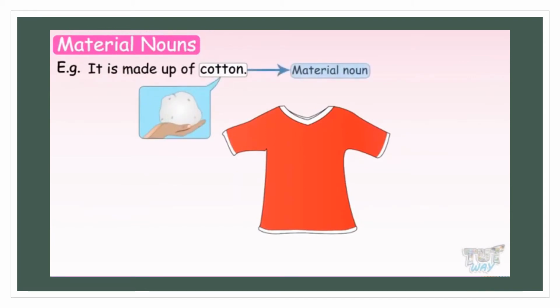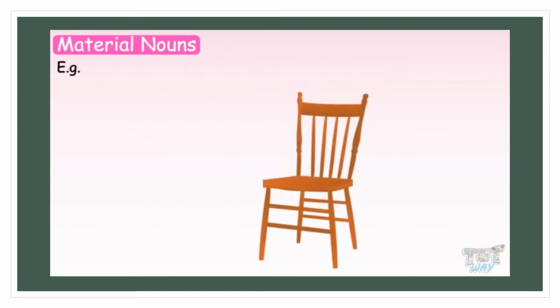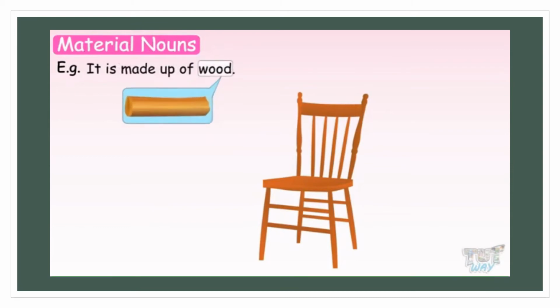So, cotton is a material noun as it represents a material and not a particular thing. This is a chair. So, which material is it made up of? It is made up of wood. So, wood is a material noun as it represents a material that can be used for making many types of things.